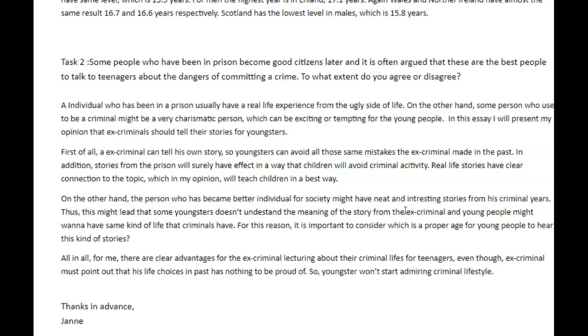Thus, this might lead some youngsters to, no, not to understand the meaning of the story from the ex-criminal, and the young people might want to, wanna is very inappropriate for IELTS, have the same kind of life that criminals have. For this reason, it is important to consider which is the proper age for young people to hear this kind of stories. It's not a question, it's a sentence.